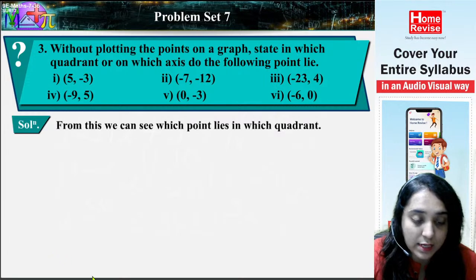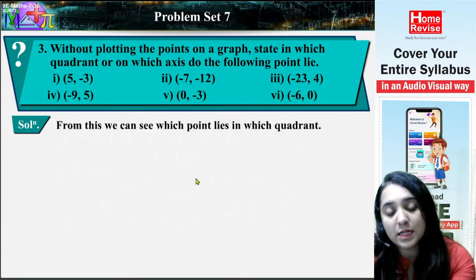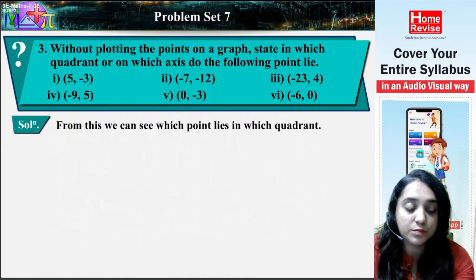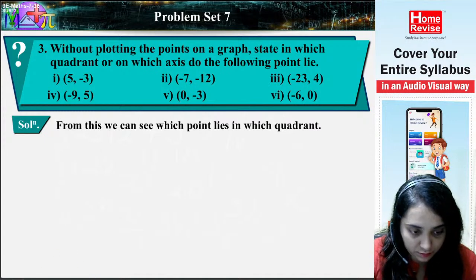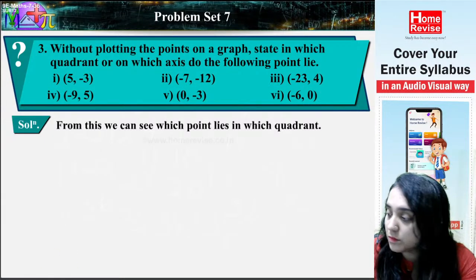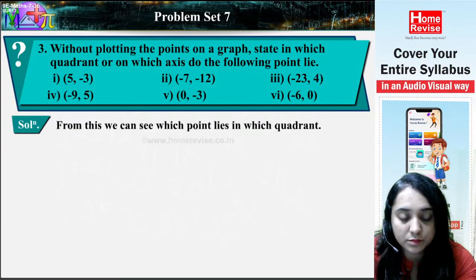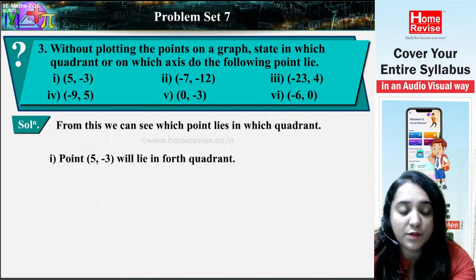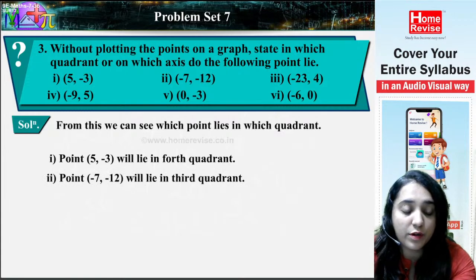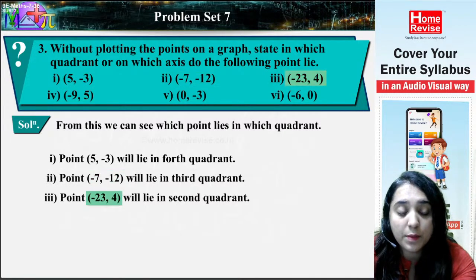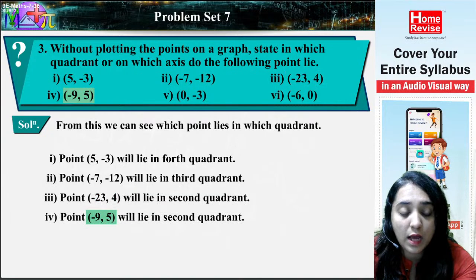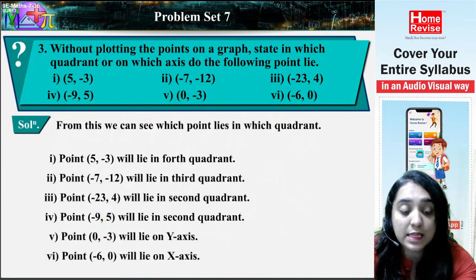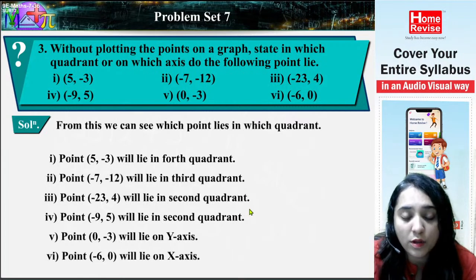Okay. Let's see the first one. From this we can see in which quadrant the points lie. See, for example, first one, 5, minus 3. Plus here and minus, right, so it is in the fourth quadrant. Minus minus, that means it is the third quadrant. Plus plus, then it is the first quadrant. Minus and then plus is the second quadrant. And this is the second quadrant. And this one will lie on the x-axis and this will lie on the y-axis.